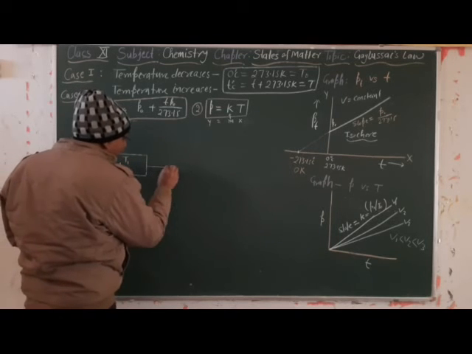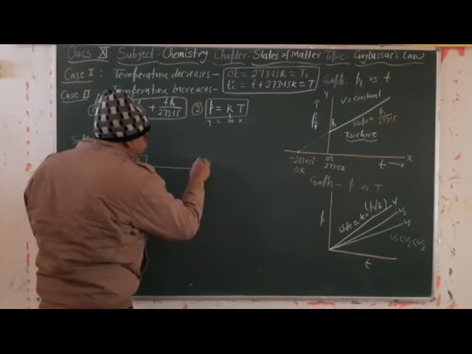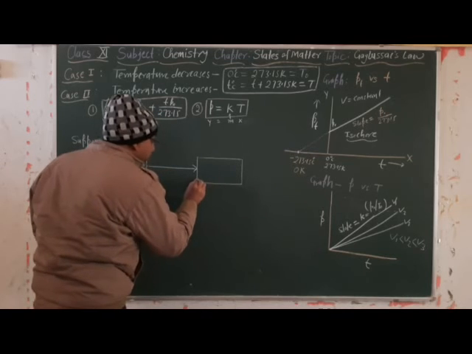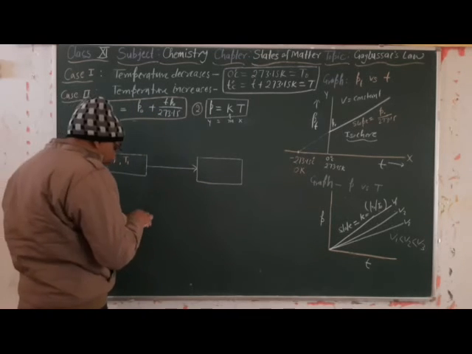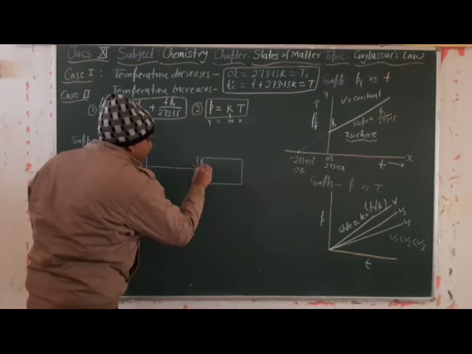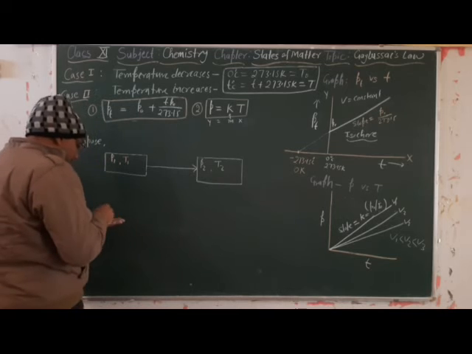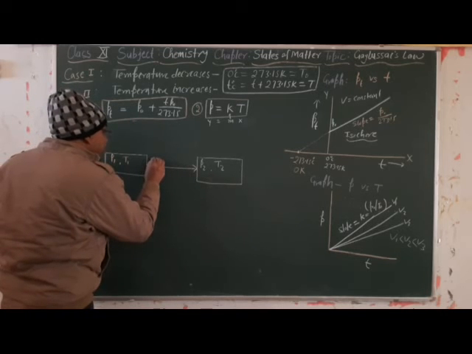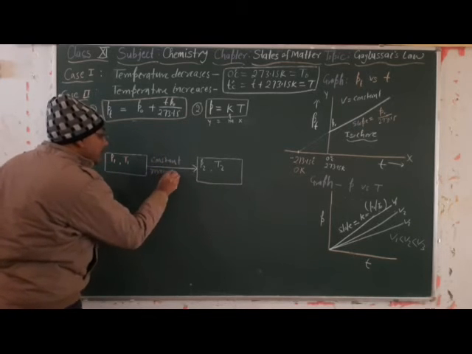This system moves, and the pressure and temperature change. Now pressure became P2 and temperature became T2. The condition here was that mass and volume are constant.